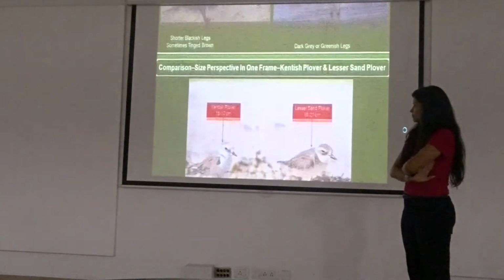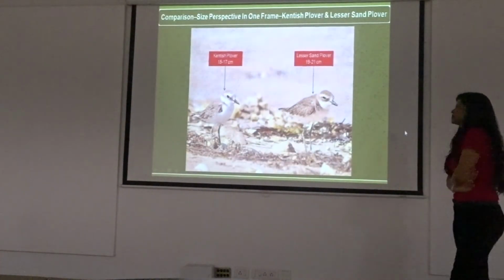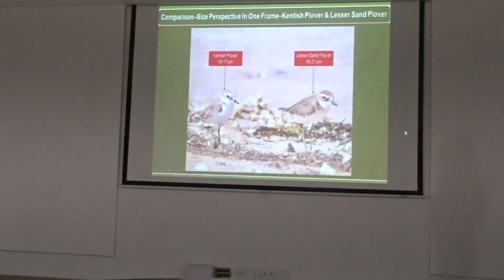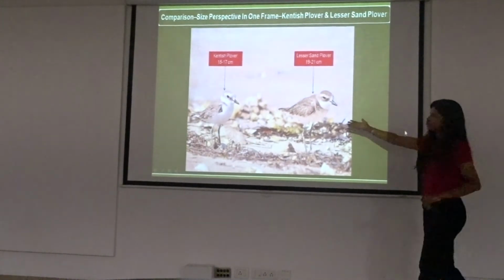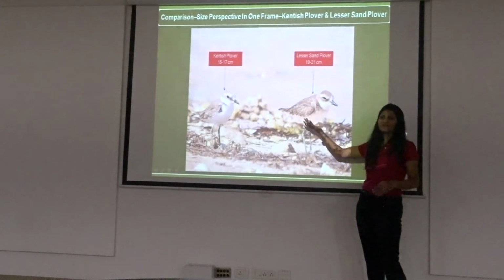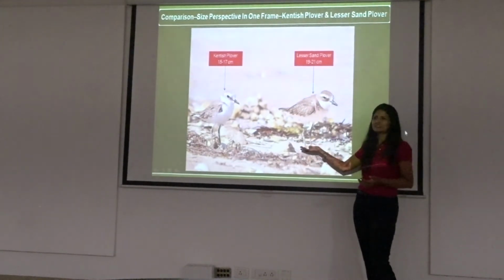Can I answer, sir? Also, size-wise, Kentish is a much smaller bird. It would look slightly larger than your terns, which are 15 centimeters. Lesser sand plover is slightly larger, but even when they're standing side by side, sometimes because of the little distance they feel like the same.